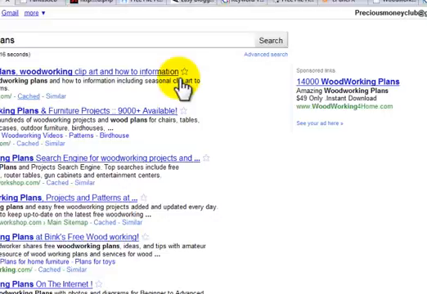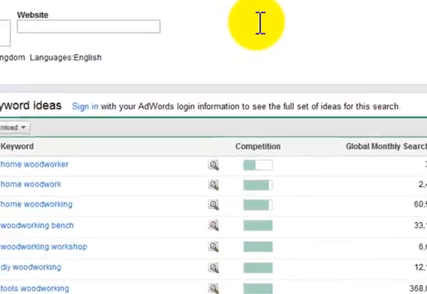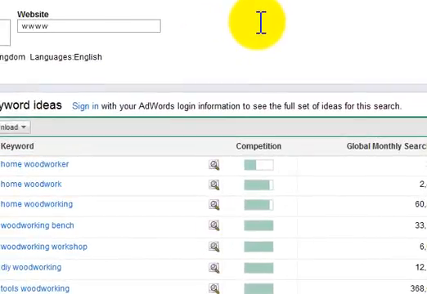Okay, so we want to go back to the Google Keywords tool. Now the number one here is absolutelyfreeplans.com. So what I'm gonna type in here is www. Click on this now.